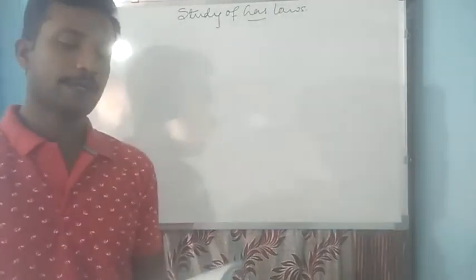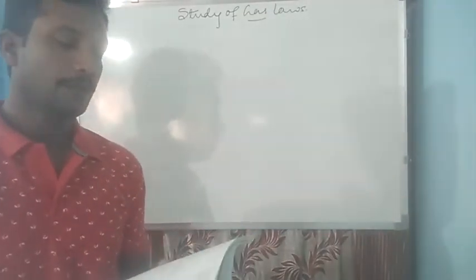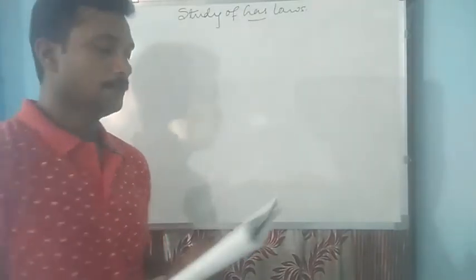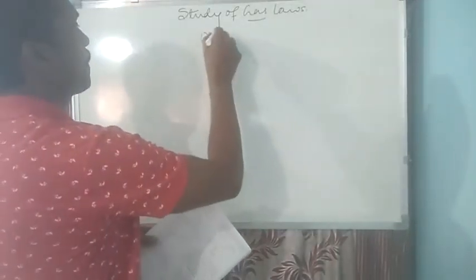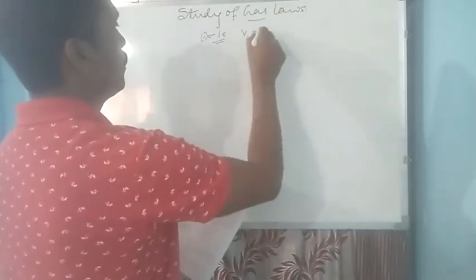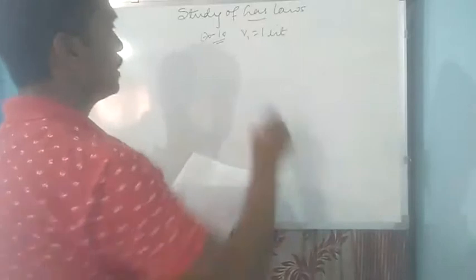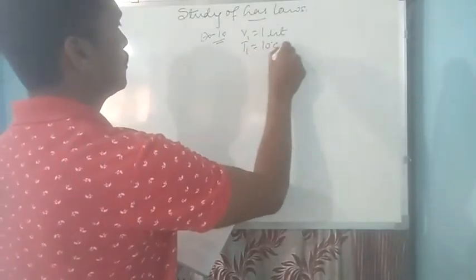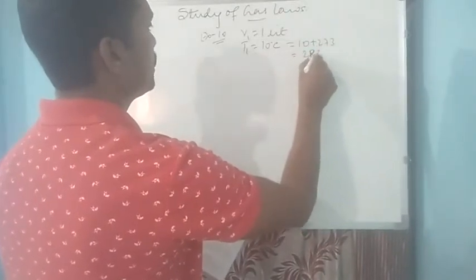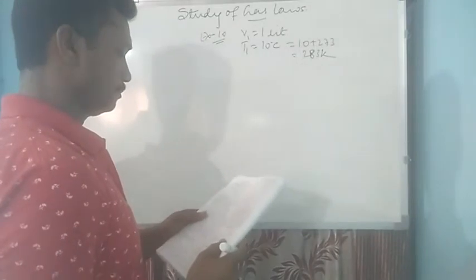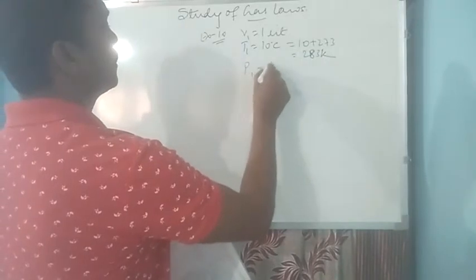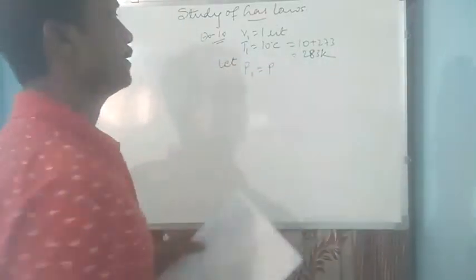Example number 10 is given: 1 liter of a gas at 10 degrees Celsius is heated till both its volume and pressure are tripled. Find the new temperature. One liter of a gas at 10 degrees Celsius, that is V1 is 1 liter. Temperature is 10 degrees Celsius, which is equal to 10 plus 273, 283 Kelvin. And pressure is not given, so we can take the pressure as P. So let P1 is equal to P.